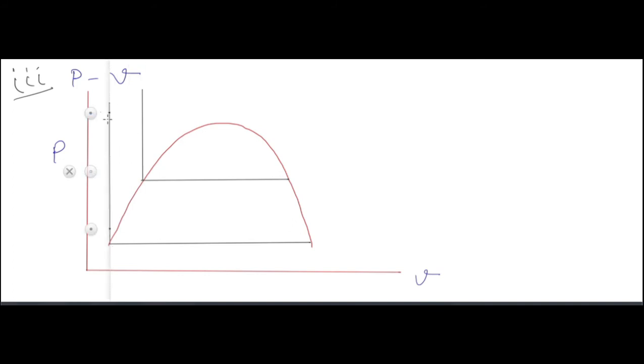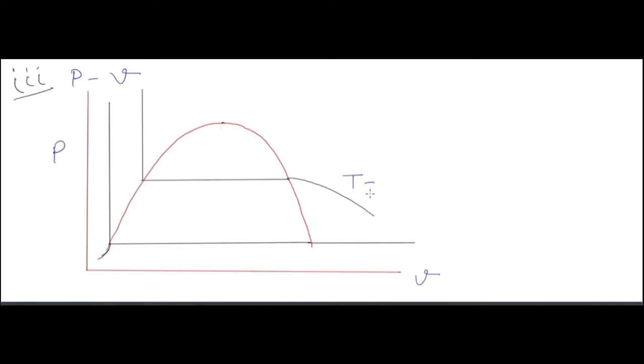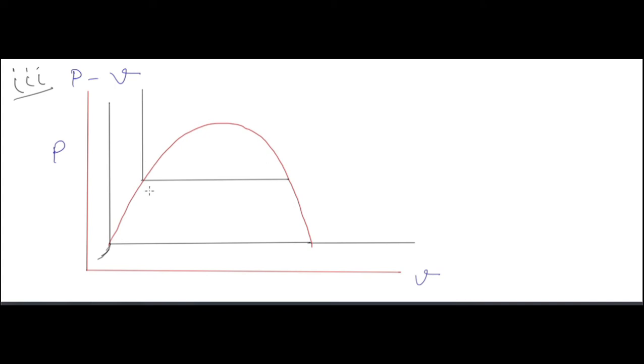On the topmost we have the critical point, and if we take one temperature constant, the saturation pressure is also constant. If we fix the pressure at saturation, the saturation temperature is also the same for that. So these are isobars or isotherms. Now this one is the triple line. In the PV diagram this straight line is the triple line.